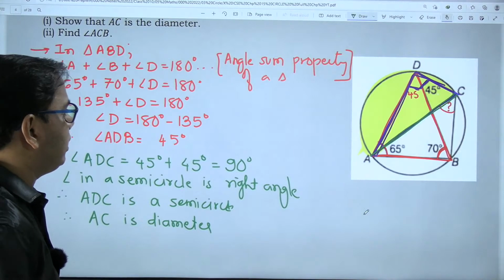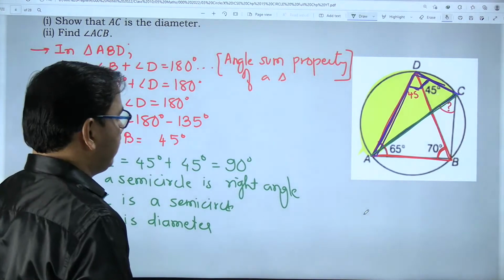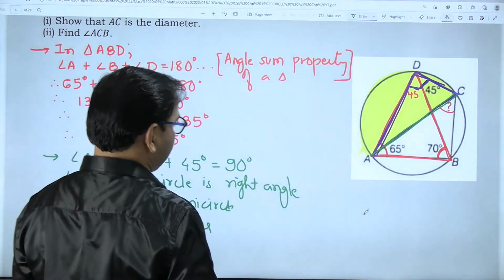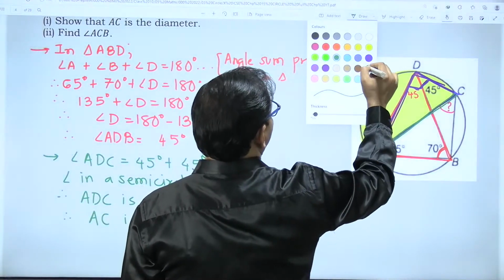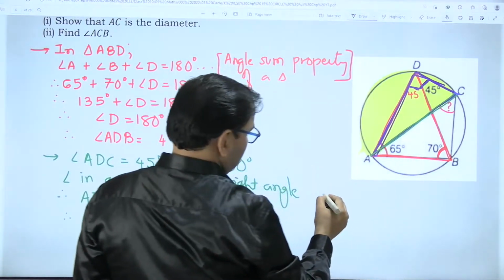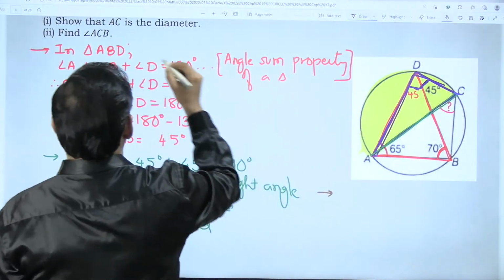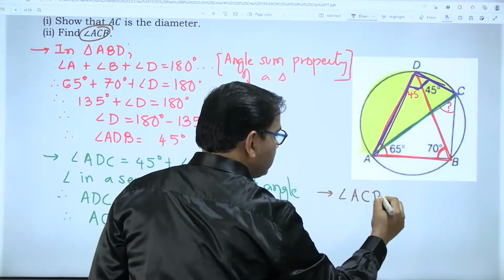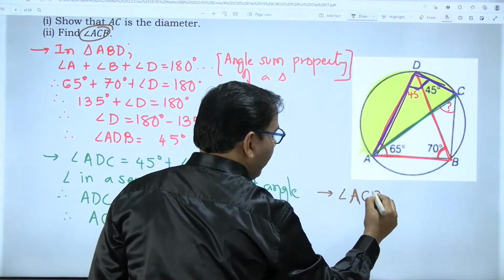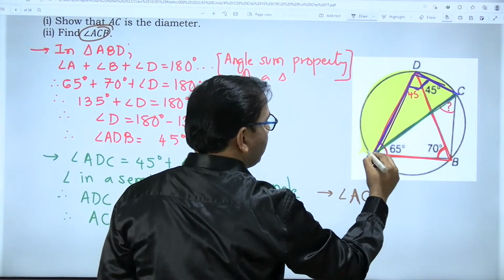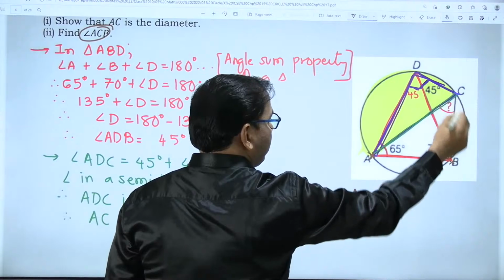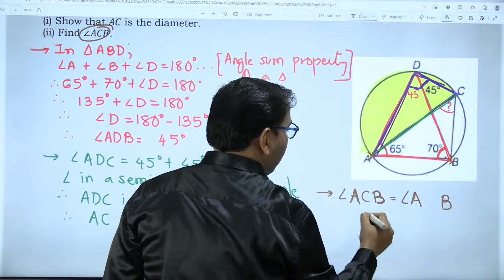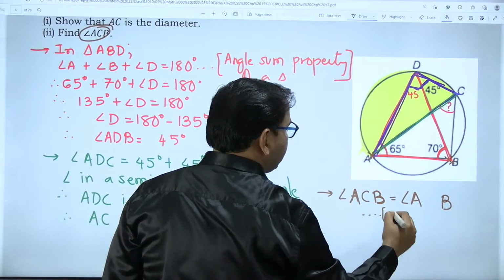Now find angle ACB. This is quite easy now. Can you tell me which theorem I am going to use to find this angle? Angle ACB: the starting letter is A and the end letter is B. Look for another angle whose starting letter is A and end letter is B. They are angles in the same segment.